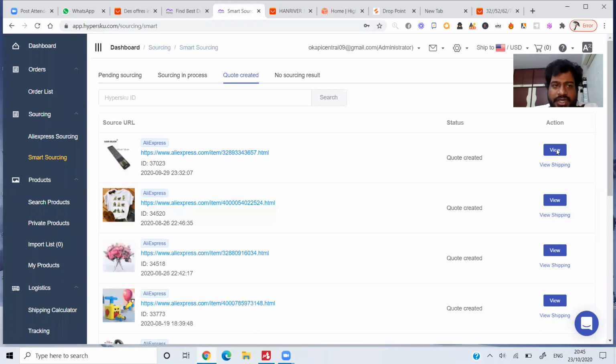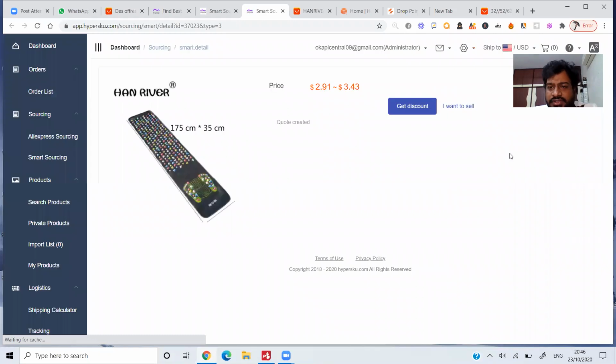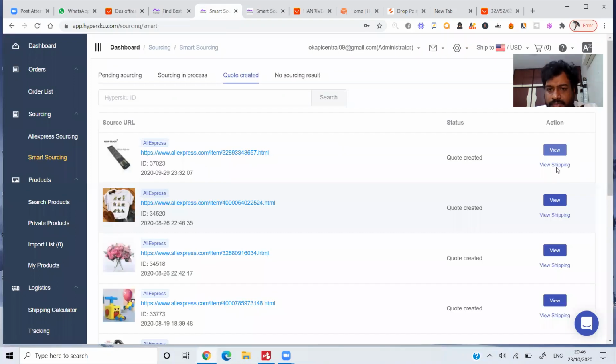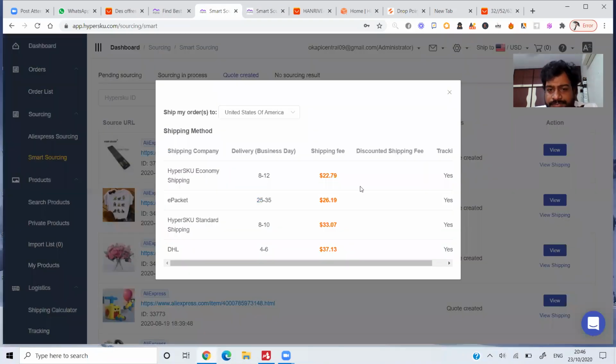Just click on the view option here. It will give me all the details right now. See this. Or just click on view shipping here. If you can see this, they're charging a lot of money. For example, the delivery time is between 4 to 6 days, and they're charging around $37.13. 8 to 10 days, $33.07. They're actually costing us a lot to the United States of America.